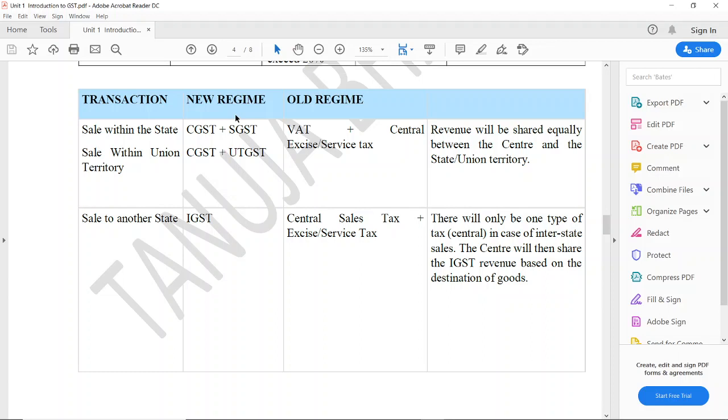What are the different taxes that were levied? If the sale takes place within the state, under the GST regime you will charge CGST plus SGST. Under the old regime you used to charge VAT plus Central Excise and Service Tax. For a sale within a Union Territory in the new GST era, we charge CGST and UTGST. But in the old regime, depending on whether it was goods or services, we used to charge VAT, Central Excise and Service Tax. For a sale to another state, in the new regime we charge IGST, but in the old pre-GST regime, we used to charge Central Sales Tax, Excise or Service Tax.